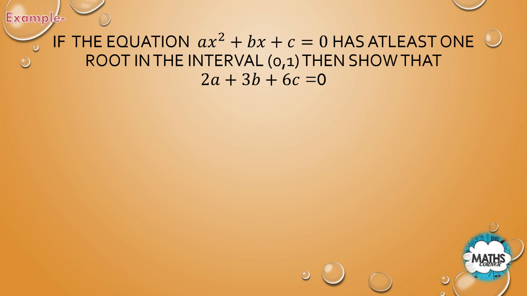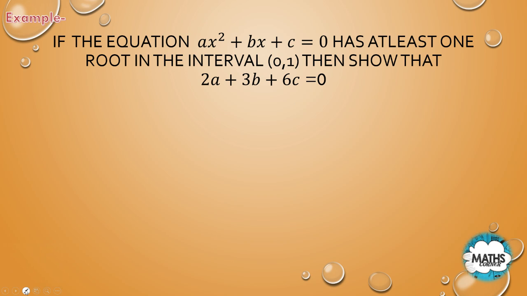So if the equation ax square plus bx plus c equals 0 has at least one root in this interval, it is given that ax square plus bx plus c has at least one root in the interval open 0 comma 1. Then I have to show that 2a plus 3b plus 6c is 0. So how can I show it?